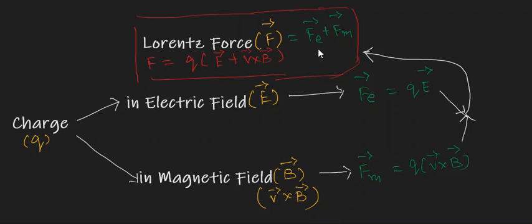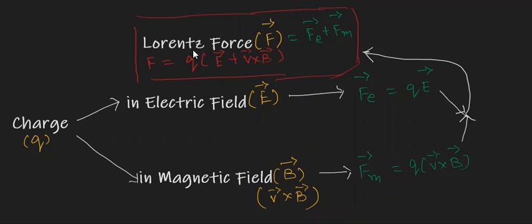Total force of the charge moving in electric field as well as in magnetic field. So let us represent the electric force as Fe vector and Fm, that is the magnetic force. So the total force is F.